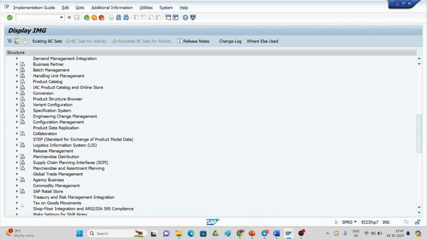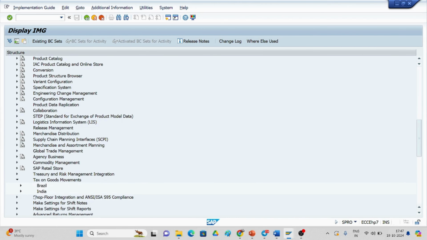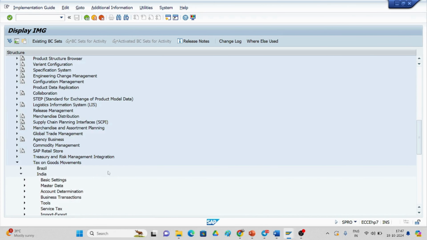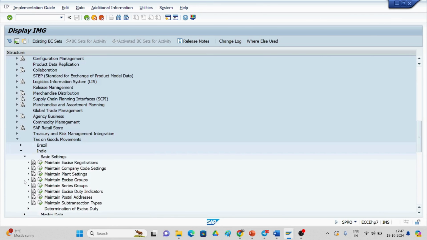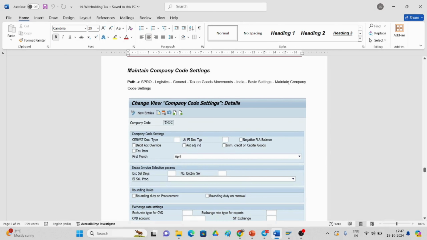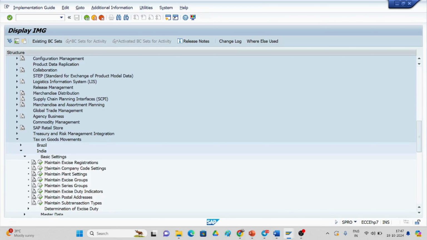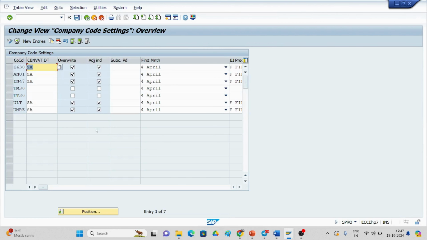Yes. If you see here, the tax on goods movement is there. Our country is India. And here, if you observe, basic settings. What you have to do is go with maintain company code settings. This is the thing you have to do. Just execute it. Here you can see, you can create new.